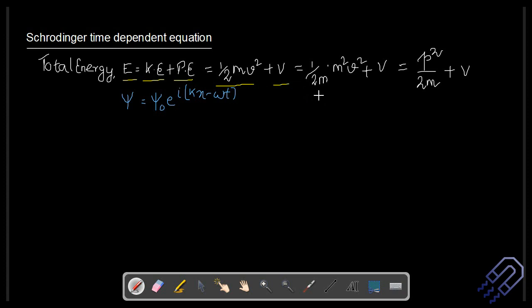So we can divide and multiply by m. We can write it down as 1 by 2m into m square v square plus potential energy V. Now mv is nothing but momentum, so we can write it as p square divided by 2m plus V. Now we are talking about a wave and we are representing that wave by the wave function psi.